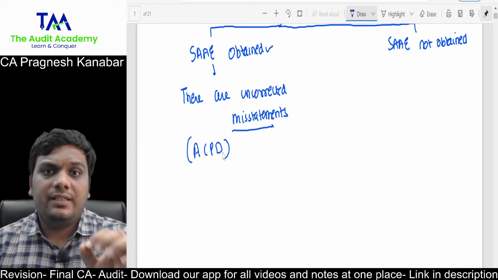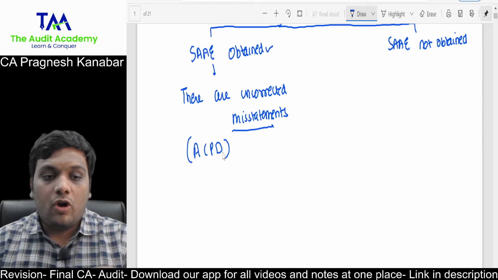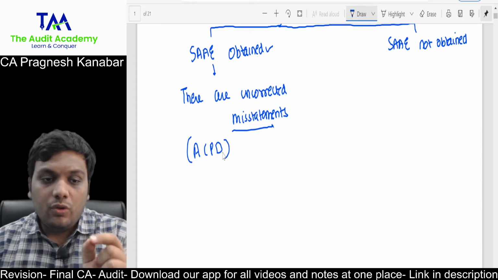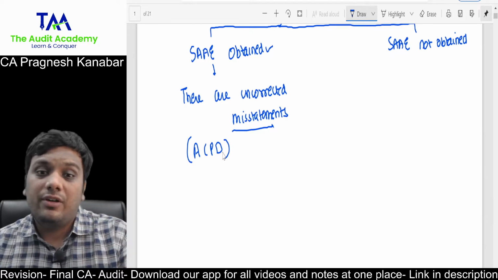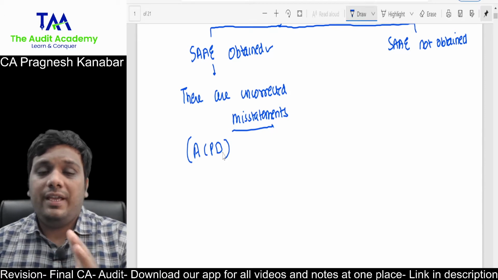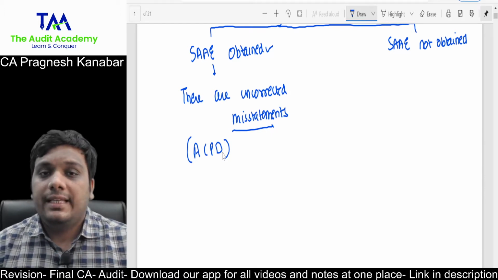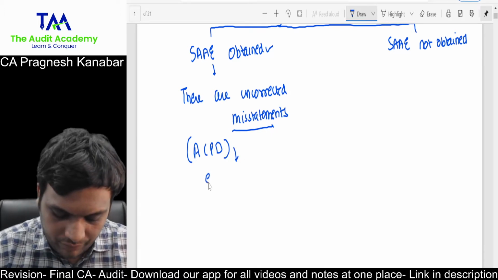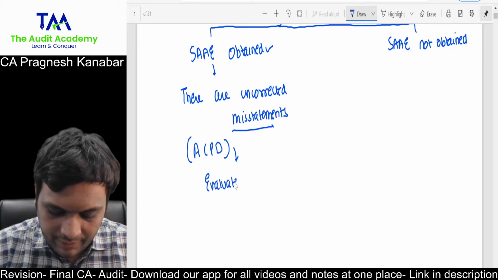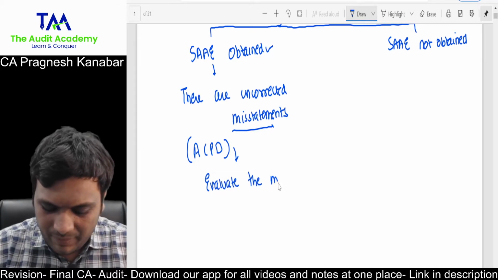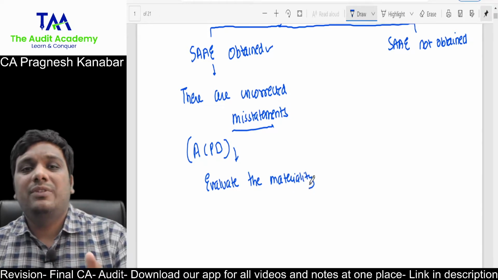If any of these things are wrong, not correctly stated, or you have found a disclosure which needs to be given but is not given, so if ACPD goes wrong, then you need to evaluate the materiality. In the paper, they may not give you something that is immaterial. Of course, they will give you something that is material.